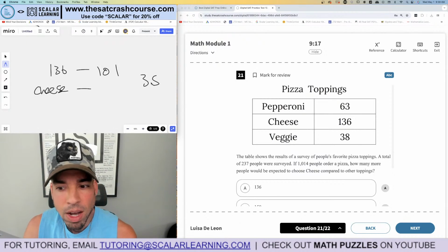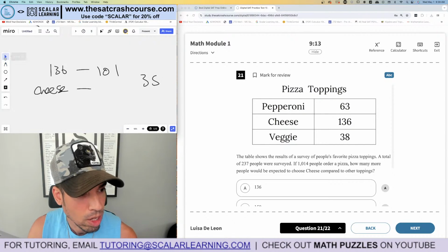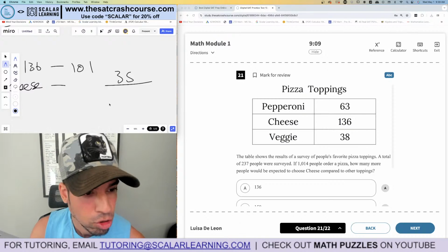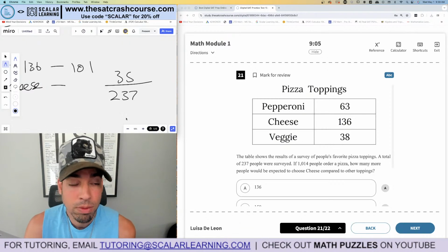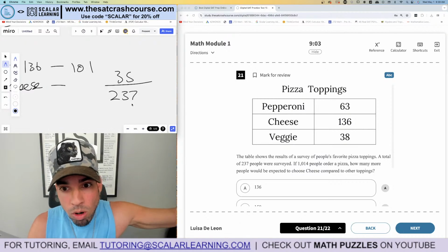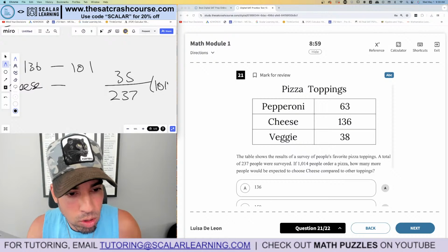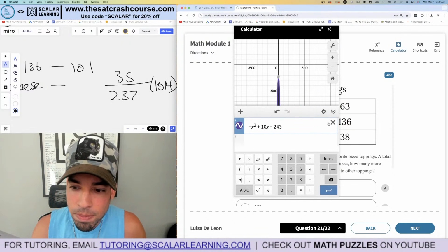So it's 35, but what do I do with this number? It's that much more, right? So that would be 35 out of my total of 237. That's the fraction of people that represents the more. But now I need to apply it to that total of 1,014. So now I need to multiply this fraction by 1,014. Let's do that now in Desmos.